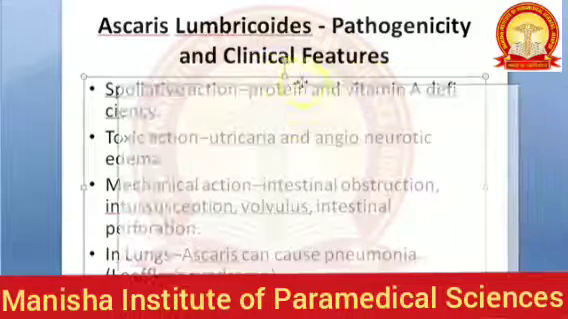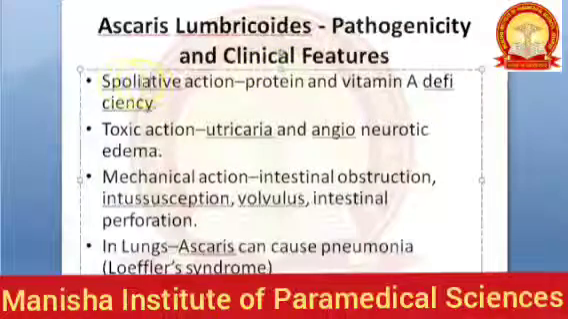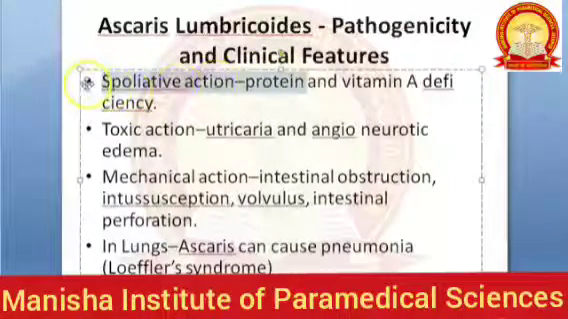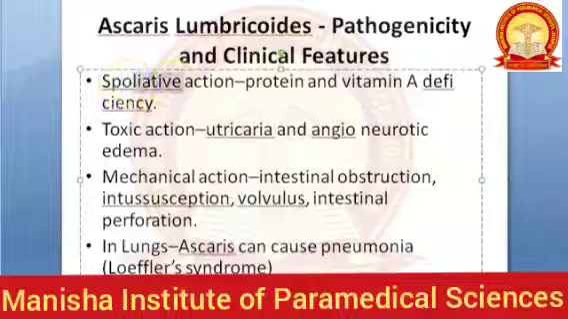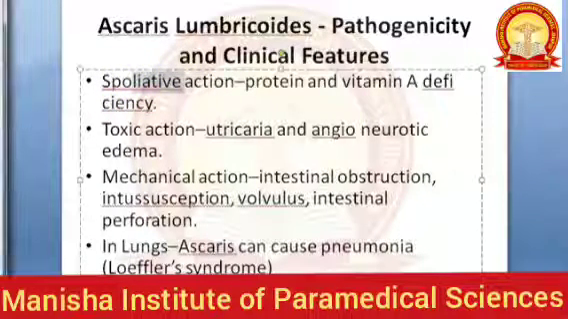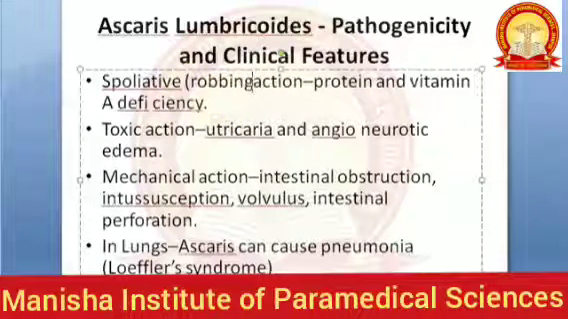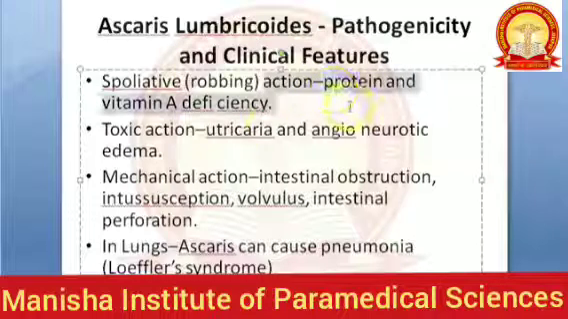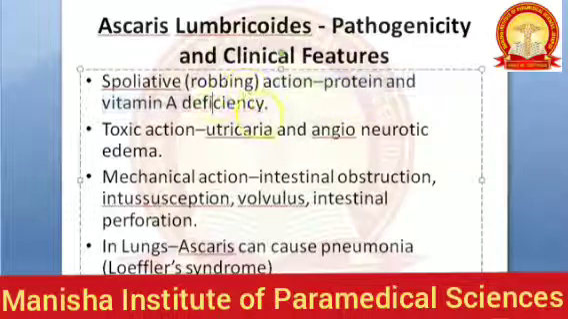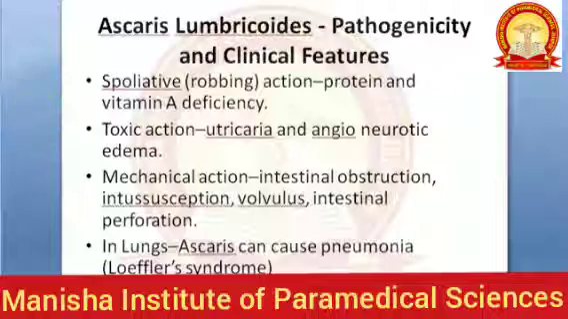Protein and vitamin A deficiency will happen. Spoliative action. I think it's going to spoil. Spoliative, never heard this word. What is spoliative? Hold on. Spoliative means robbing, it seems. Robbing action. So it robs us of protein and vitamin A. The worm inside us will rob the proteins and the vitamin A from us.